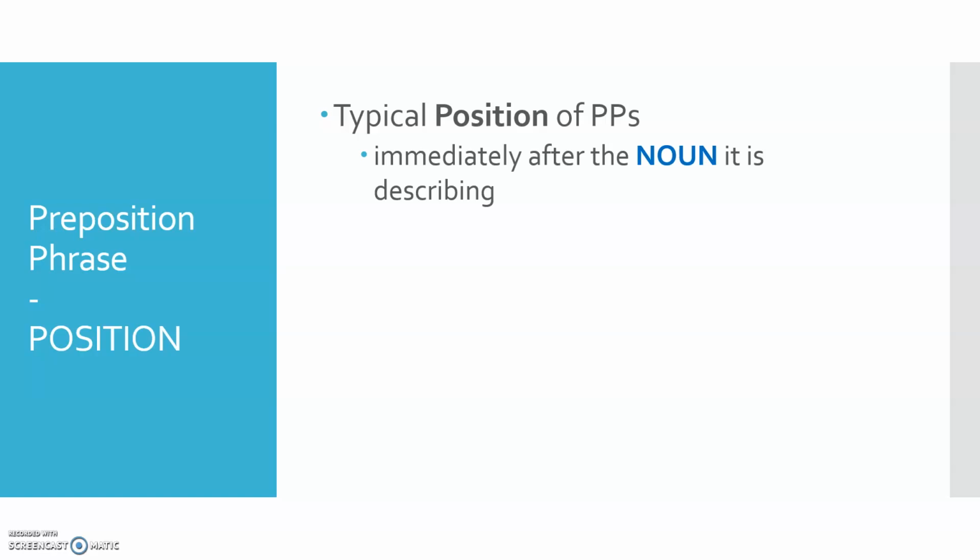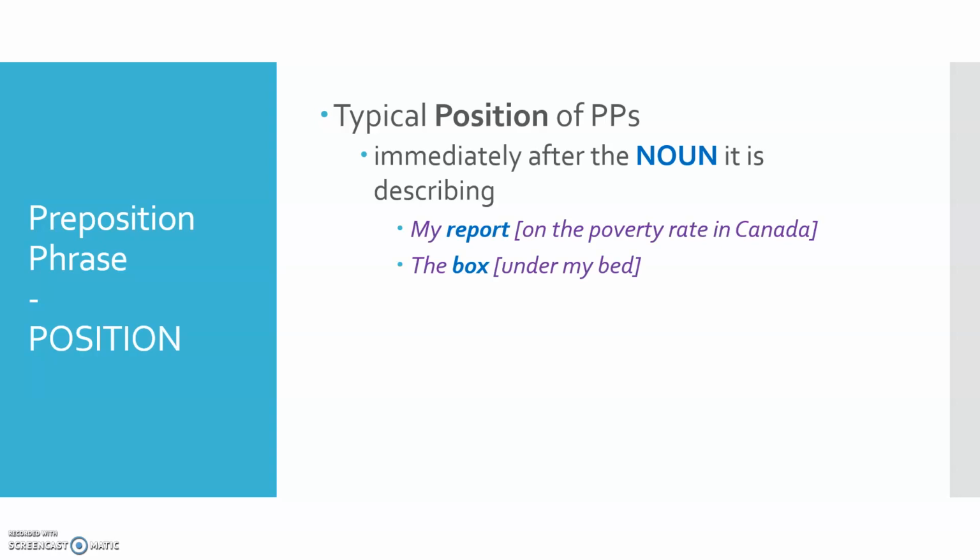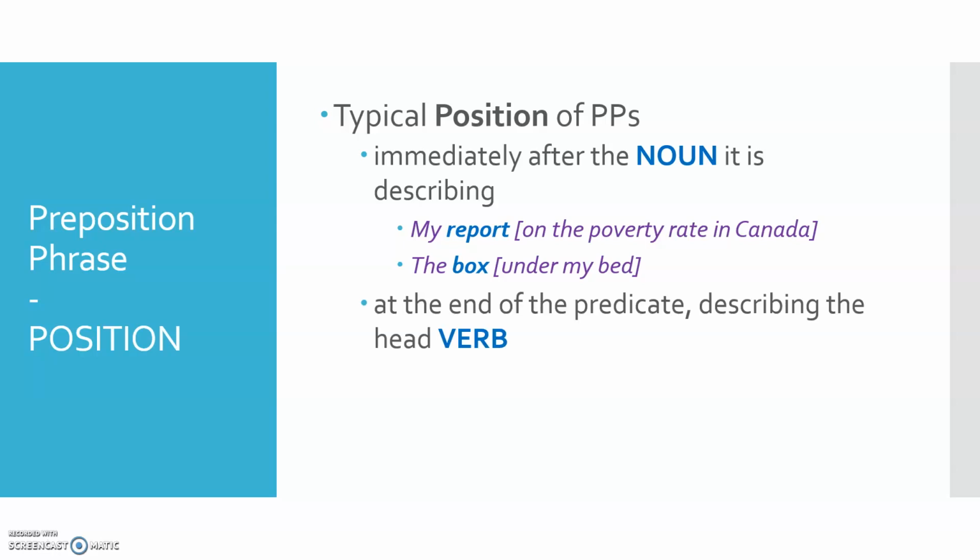One of the positions we find preposition phrases is immediately after the noun it's describing. So the noun it's locating in space or indicating the time frame of something. So right after the noun. A noun like report. So my report on the poverty rate in Canada. The topic of that report surfaces immediately after it in the phrase. So the preposition phrase comes right after the head noun, or the box under my bed, where it's describing the location of the box. So that's a very typical position, for the PP to surface immediately after the head noun of the thing that it is describing.